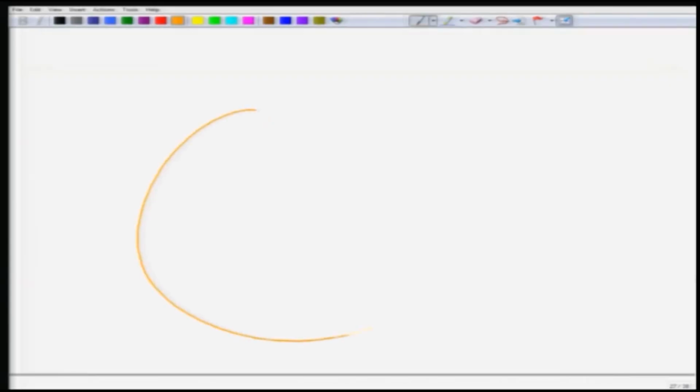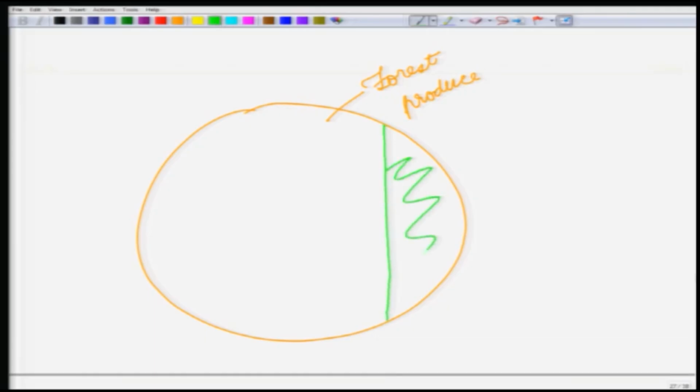So, if you make a set of the forest produce, it can be divided into two parts. So, we have timber and we have the NTFPs. Now, we have different terms that emphasize different components of these forest produce.